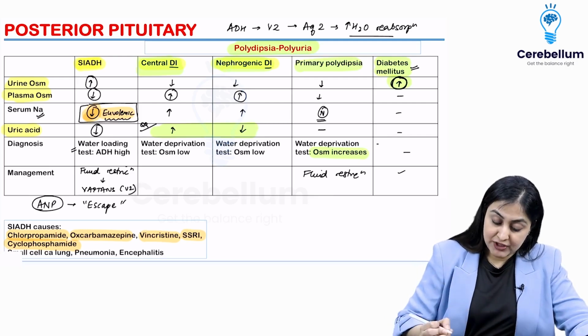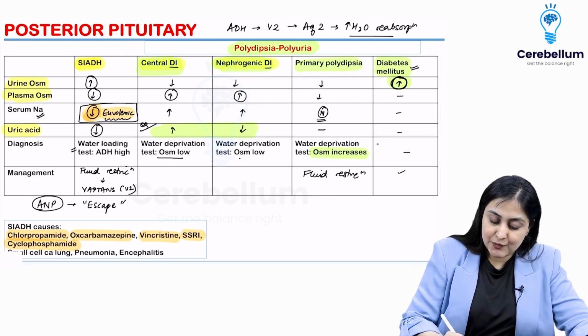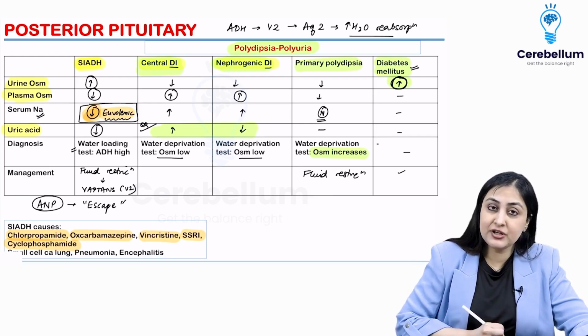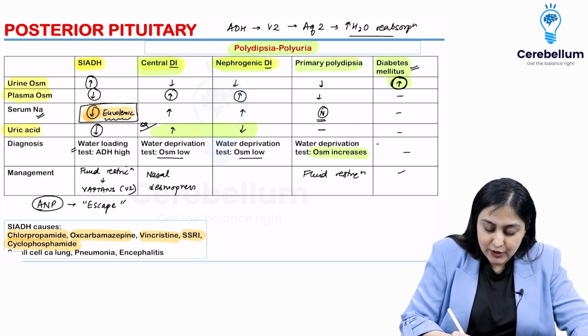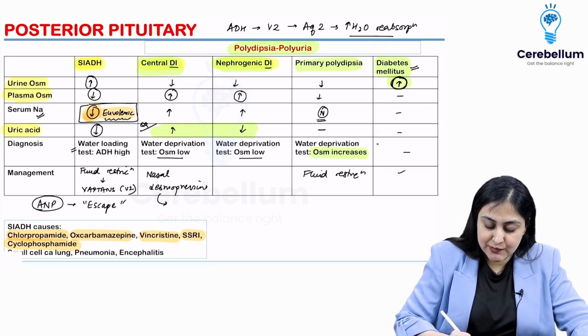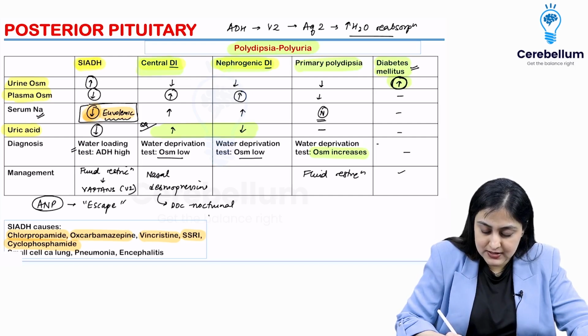If the water deprivation test osmolarity remains low, it improves after ADH. The treatment also is the same. We give nasal ADH, which is desmopressin. Alright. Remember, nasal desmopressin is also the drug of choice for nocturnal enuresis.